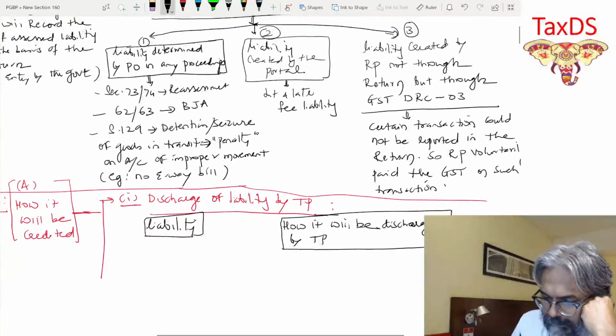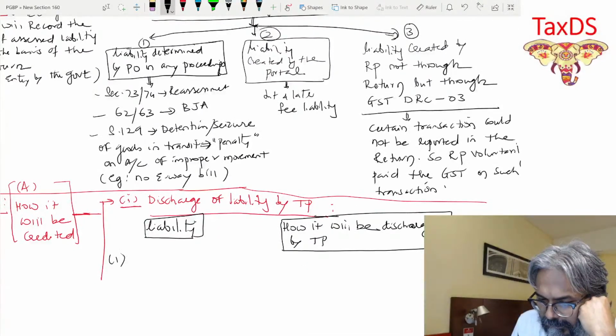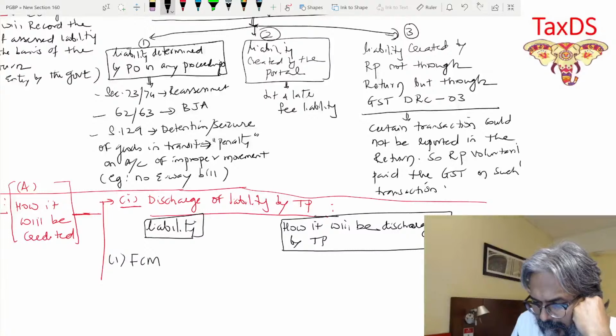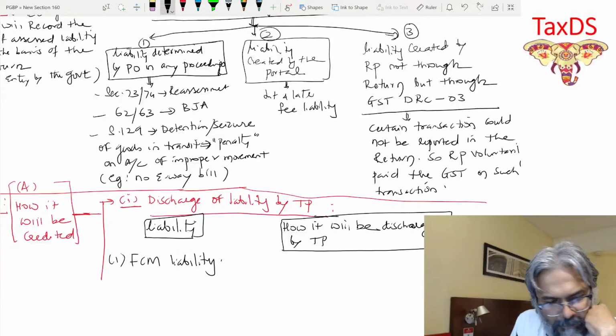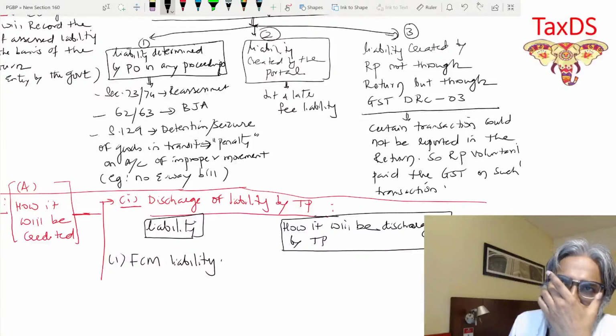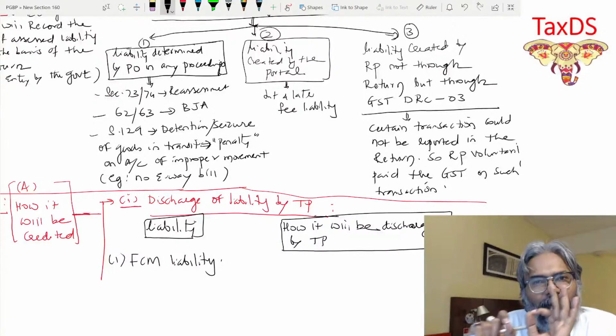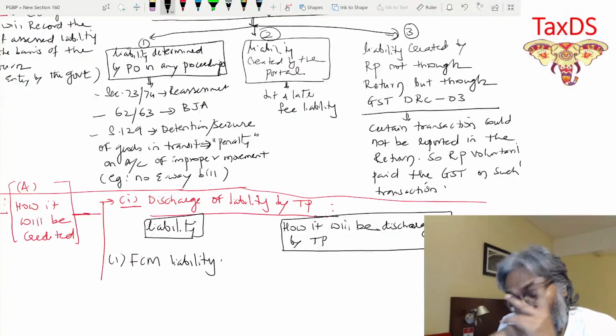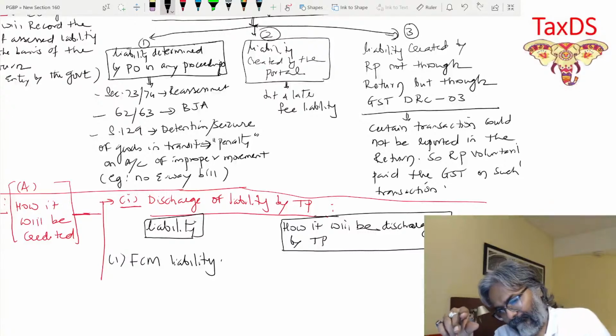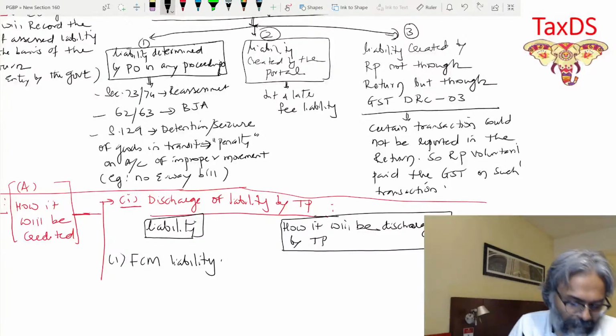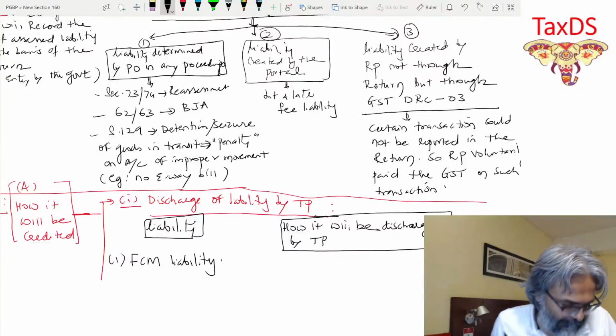These are two things. Now take the liability as your normal liability, which is about the forward charge mechanism, FCM liability, students. Now one more point, students. Please pay attention. Henceforth, do make a noting of it somewhere.